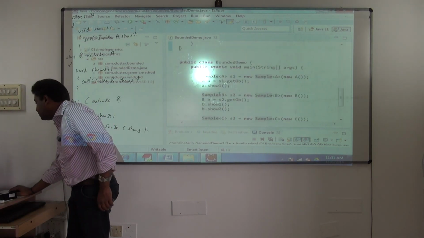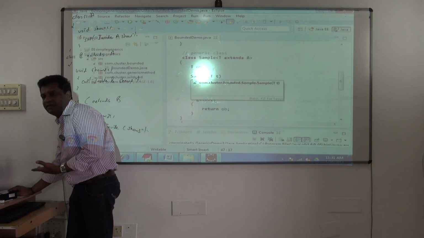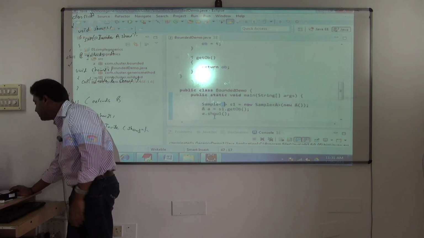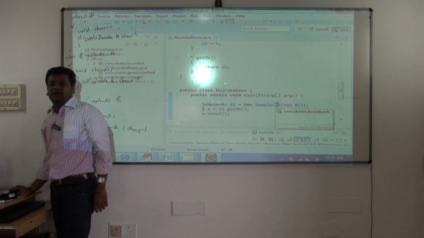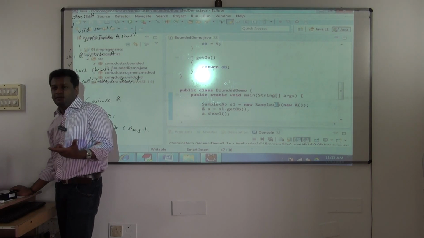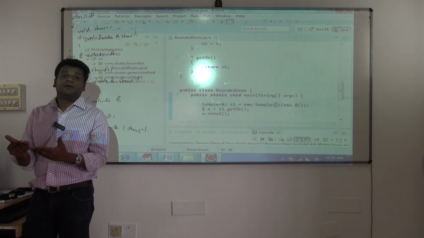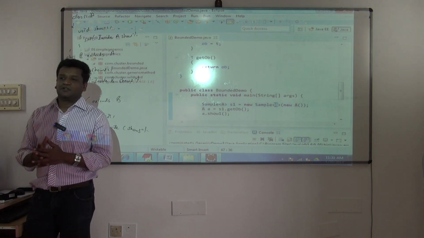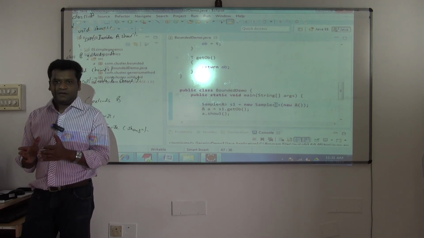Now see this. Sample<A>. And here I am using the same thing again: constructor, getOb method. Nothing else. Sample<A> s1 is equal to new Sample<A>. A is what? Our class. The type argument should be what? Class type. Till now you were using type arguments as built-in types. But I can use a type argument as what? User defined type also. But at the end of the day it should be a class type. That's the example. Understood now?